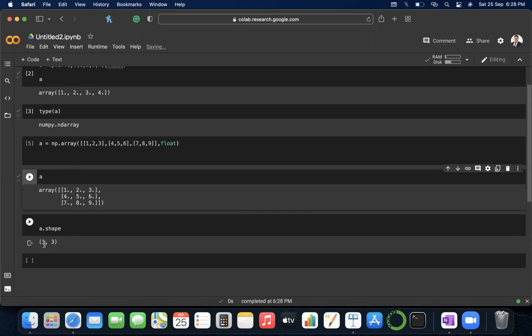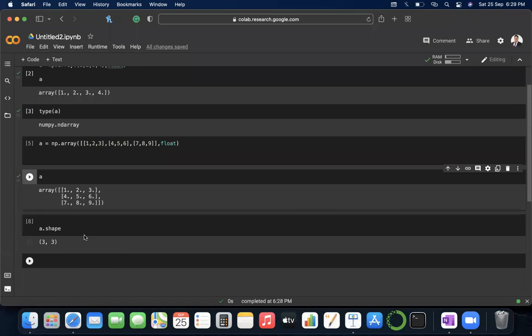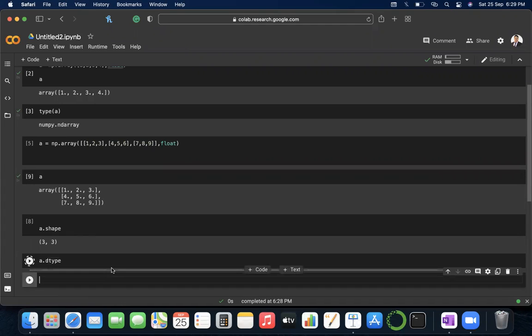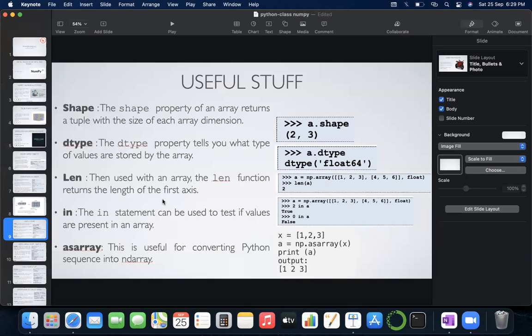So 3 rows and 3 columns, therefore the shape is 3 by 3, row and column. That is the shape property. Next one is dtype. The dtype property tells you what type of values are stored by the array. So a.dtype will give you what type of values are stored. Since it was float, float64 values are stored. This 64 means the number of bits used, because it can consider 64 bits of value inside it.